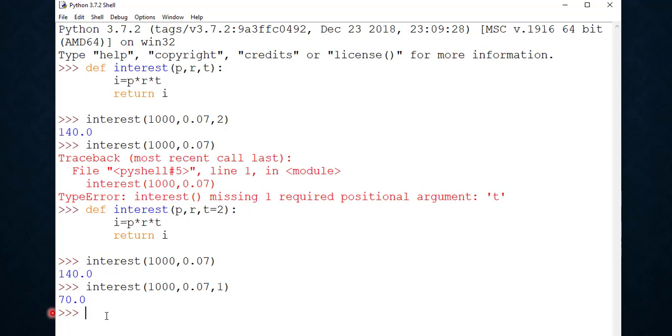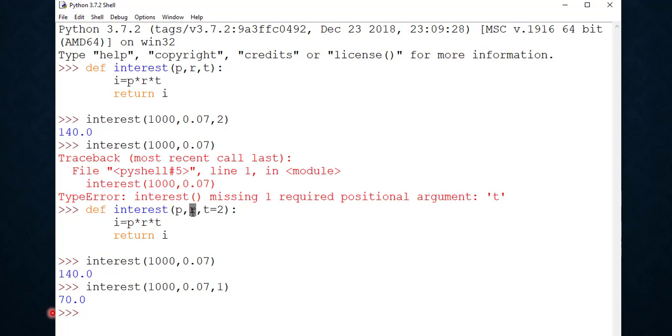But you have to keep in mind one thing. While you are using default arguments in Python, you always have to remember that any parameter cannot have a default value unless all parameters appearing on its right have their default value. What do we mean by this?